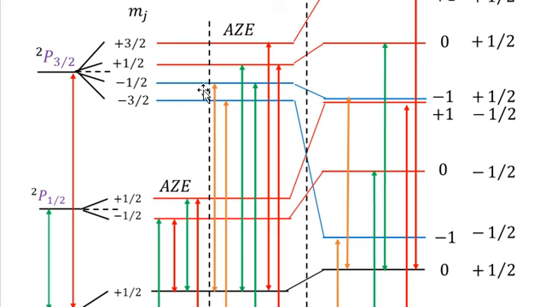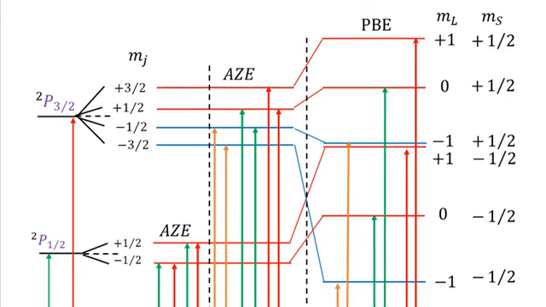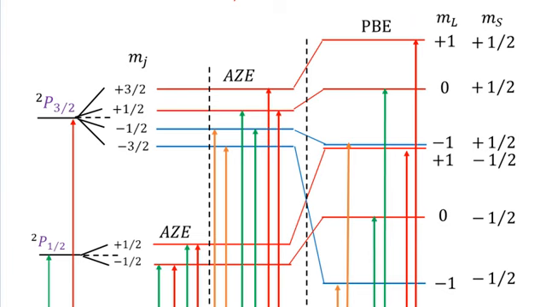So together we have 6 lines of P 1 half and P 3 half as shown for the case of the Paschen-Back effect. And there I have tried to correlate the 4 splittings of the Paschen-Back effect with the 4 Mj values for the case of anomalous Zeeman effect, which are plus minus 3 half and plus minus half. And then I have tried to connect the other 2 values with the second level of the P 1 half levels, where Mj has 2 values, Mj equal to plus minus half. These 6 values have been correlated with the 6 values of the Paschen-Back effect and explained in detail.